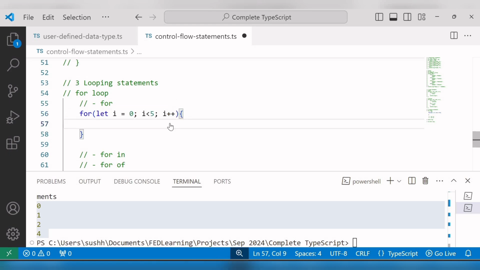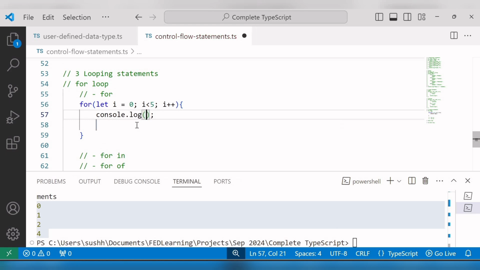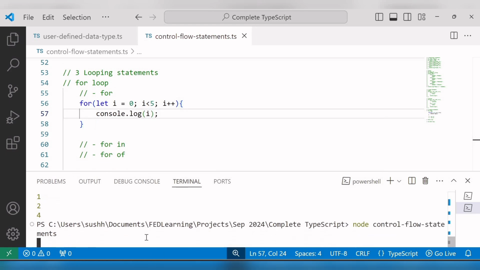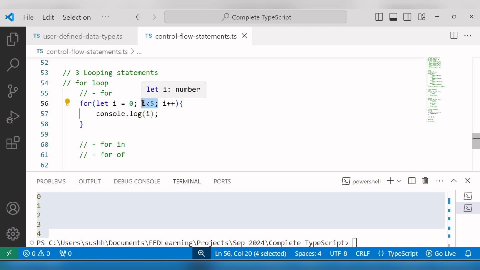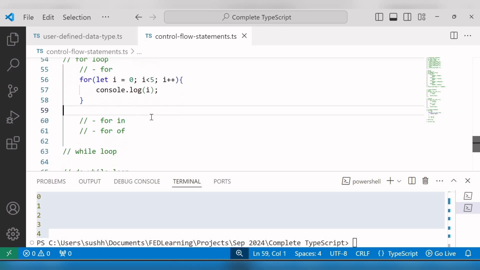Okay. Inside the for loop, I log the value of I. Save the changes and run this file. You can see the output 0, 1, 2, 3, 4. So how does it work? First, we declare one variable like I and initialize it to 0. Then after that, check if I is less than 5. If it is, output I to the console. After that, increment the variable I by 1. And finally, repeat this step until I equals 5. Okay, so this is the example of the for loop.